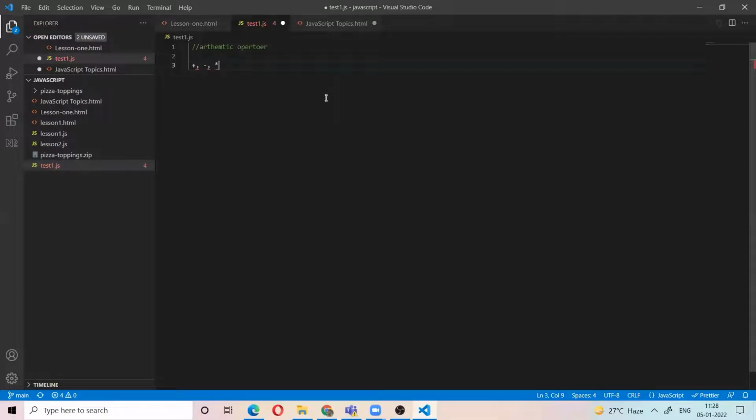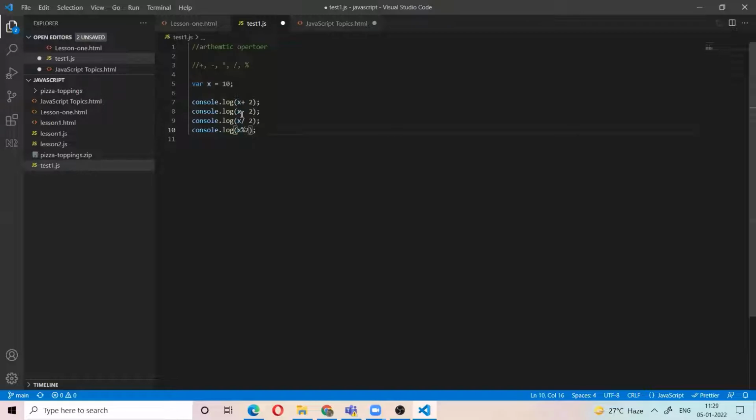This is for the multiplication, this is for the divide by, and this is for the remainder. All these are mathematical expressions. For example, where x equal to 10, console.log x plus 2, console.log x minus 2, console.log x divided by 2, console.log x remainder by 2.